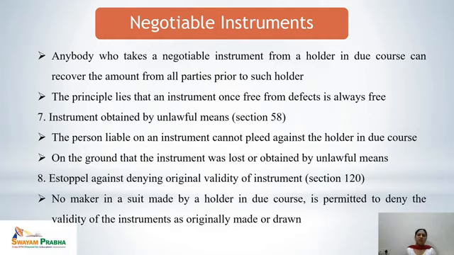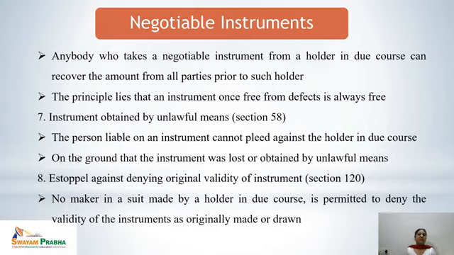Anybody who takes a negotiable instrument from a holder in due course can recover the amount from all parties prior to such holder. The principle is that an instrument once free from defects is always free. So it is presumed that if the first holder of the instrument has good title, then the holders in due course after him would have the good title of the negotiable instrument as was with the holder.